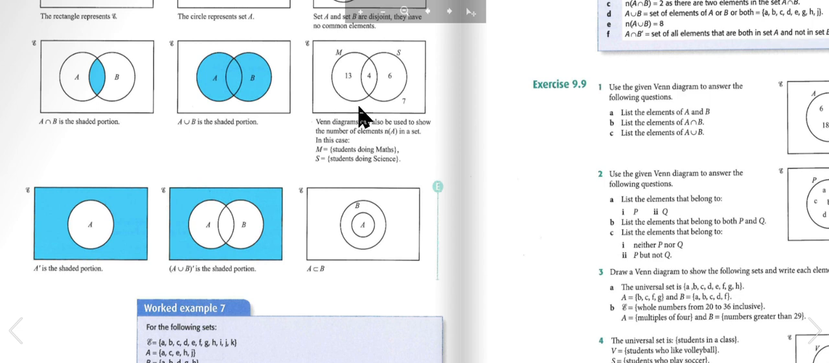Venn diagrams can also be used to show the number of elements in a set. In this case, M is students doing math and S is students doing science. Not A is the shaded portion. Not A or B is the shaded portion. And here A is fully enclosed in B, which means A is a subset of B.